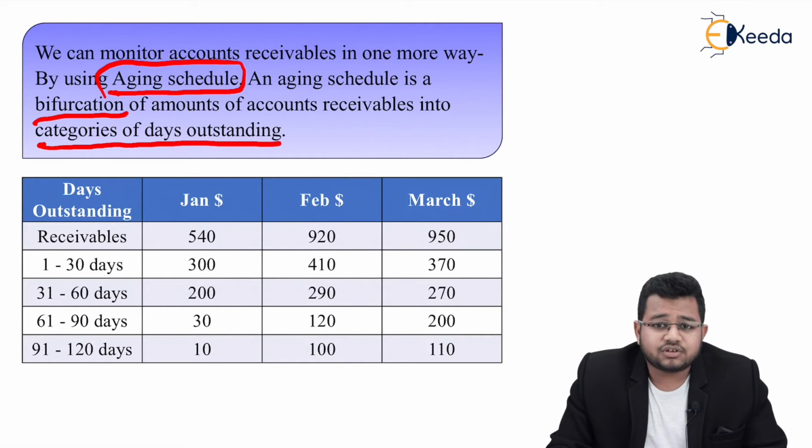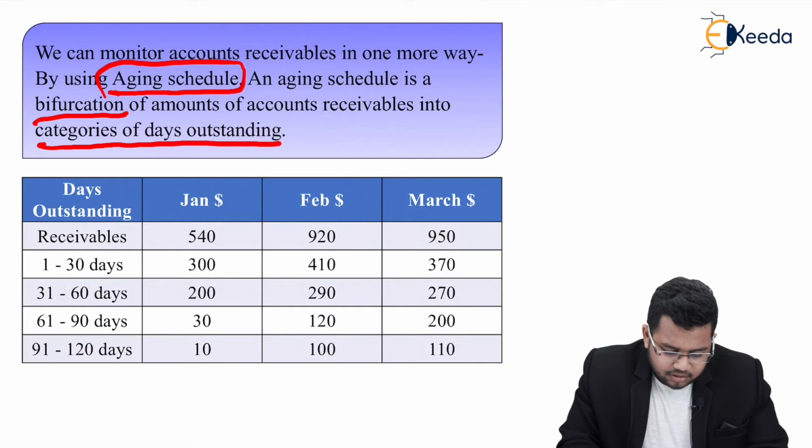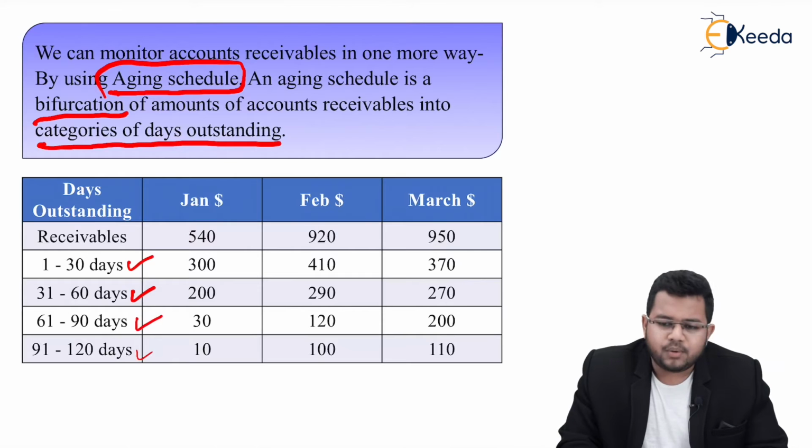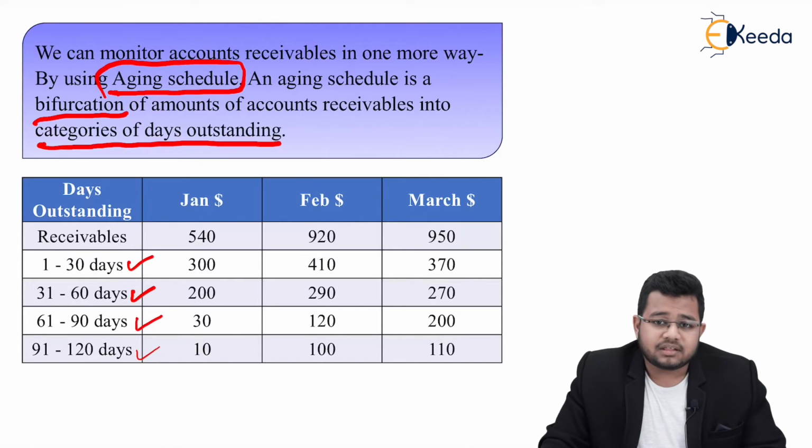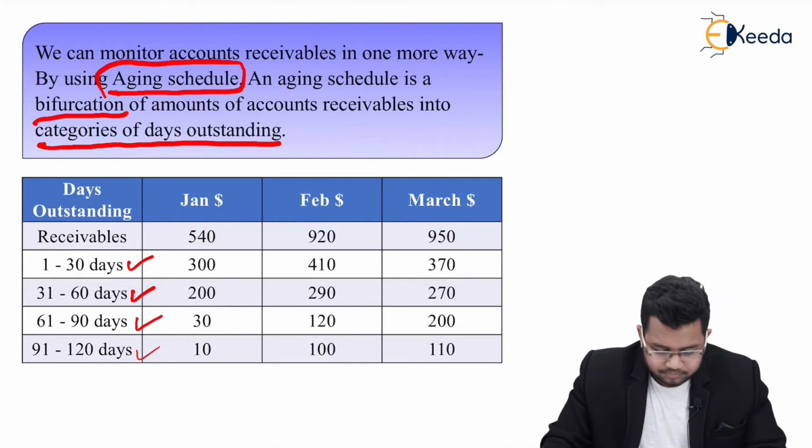It is a bifurcation of all your receivables into categories of days outstanding, meaning I will create categories like 1 to 30 days, 31 to 60, 61 to 90, 91 to 120 and so on. So these are my categories, meaning in 1 to 30 days how many accounts receivables were outstanding, and in 31 to 60 days how much amount was pending, and so on.